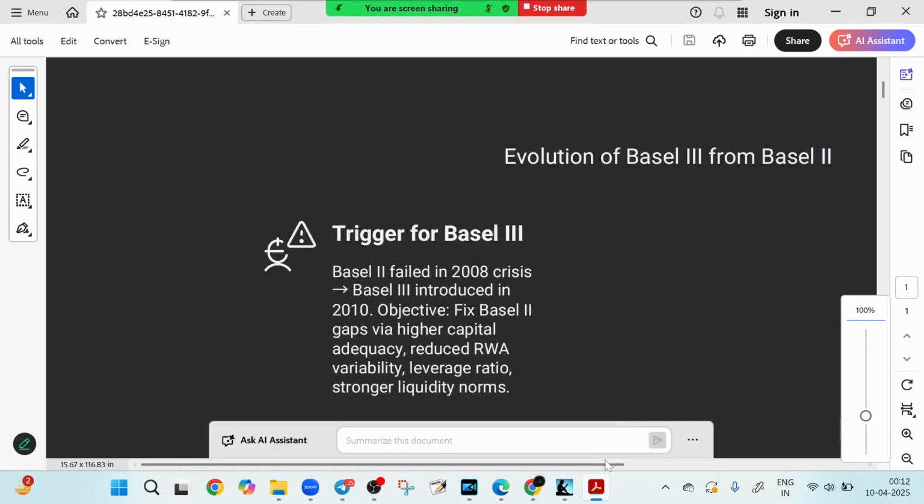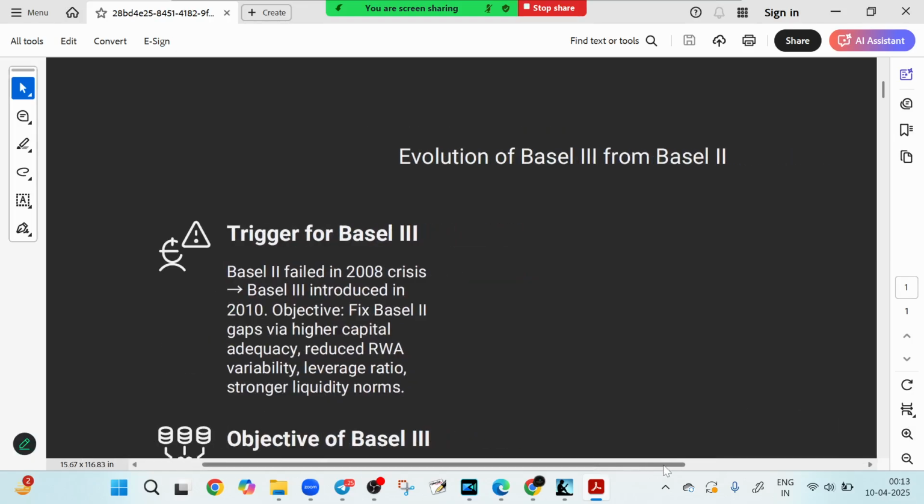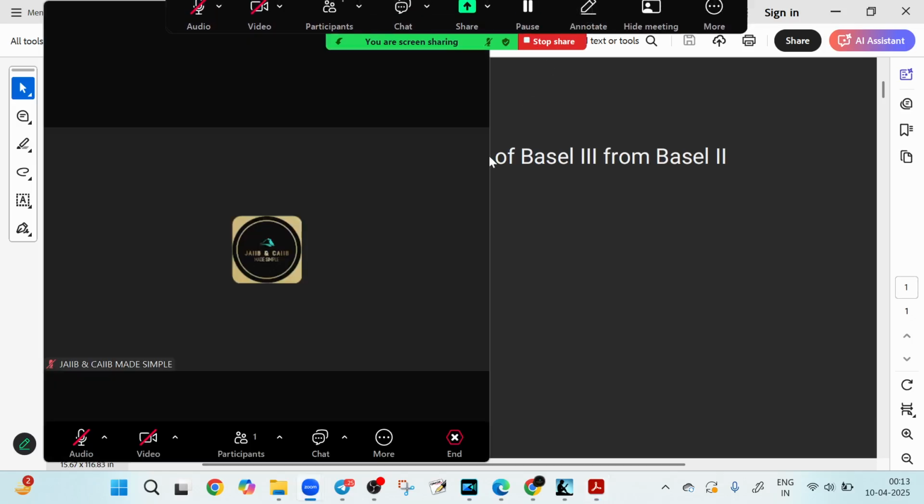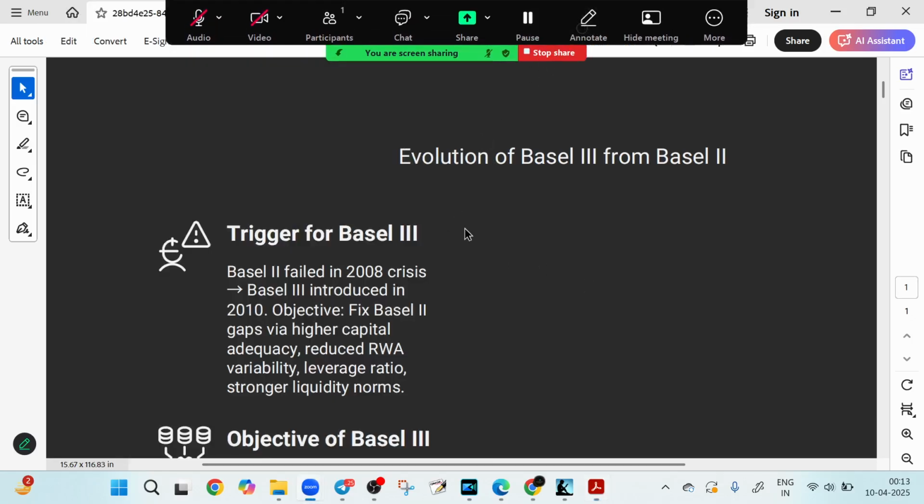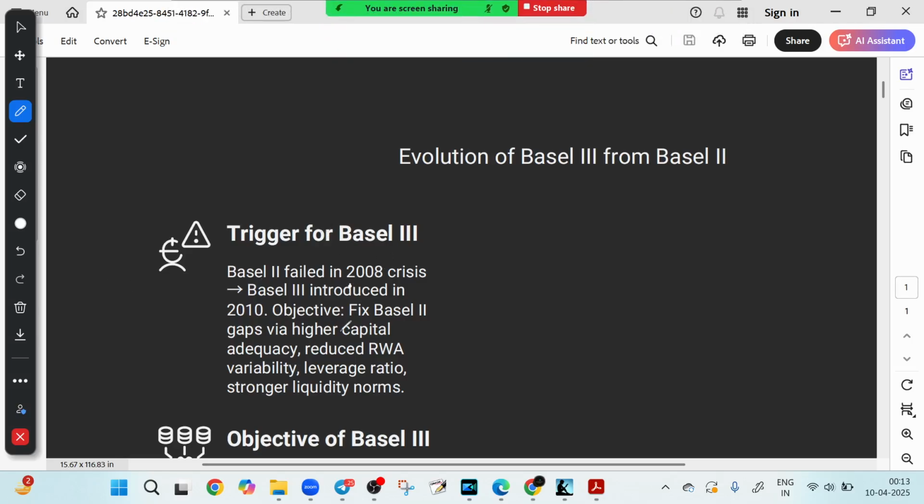So let me zoom a little bit so that you can easily view it. So let's rewind to 2008. What happened? The global financial crisis shook the world, shook the global economy. BASEL 2 failed to prevent it. So BASEL 3 was introduced in 2010, with a clear mission to plug those regulatory gaps that left the banks vulnerable.